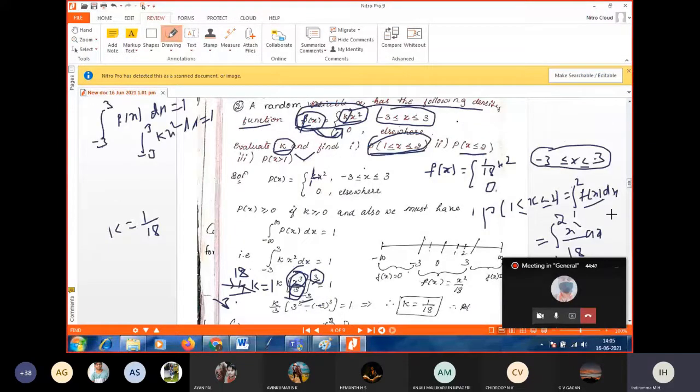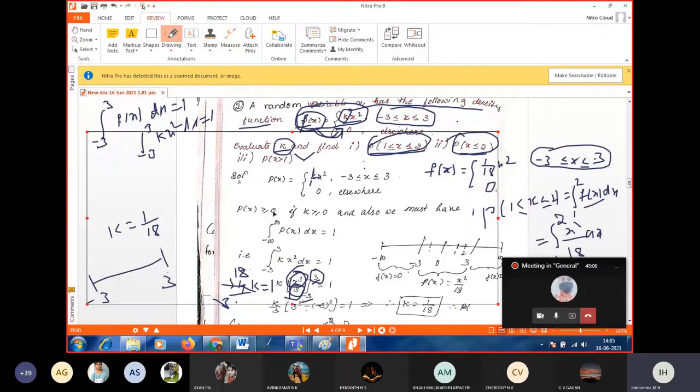So next, come to the second one: P of x less than or equal to 2. First I will take my interval. The existing interval is minus 3 to plus 3. In that, less than or equal to 2 means what?